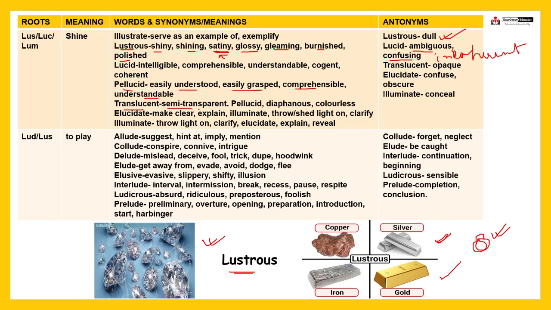Translucent means semi-transparent, fine. Suppose this is a translucent object or shield, through this translucent shield light can pass, fine. Transparent means clearly visible, and translucent means partially visible, right? You have seen ground glass, right?